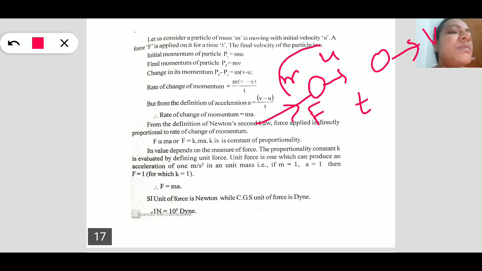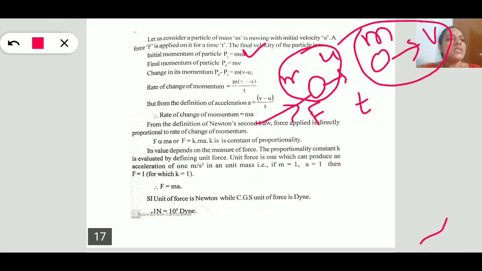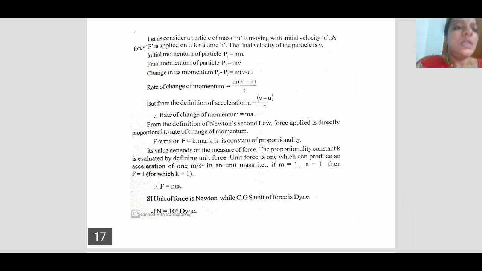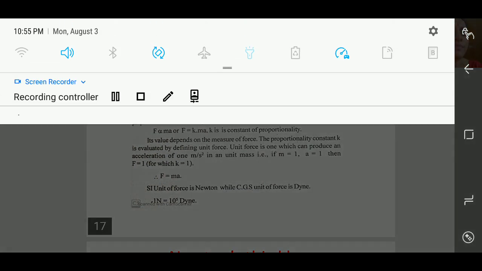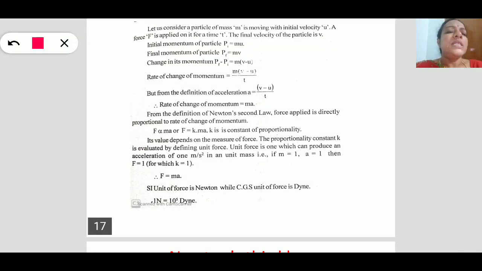Initial momentum is nothing but the product of mass and velocity, that is p1 is equal to mu. Similarly, in the final case, the final momentum is the product of mass and velocity. So what is the change in momentum?